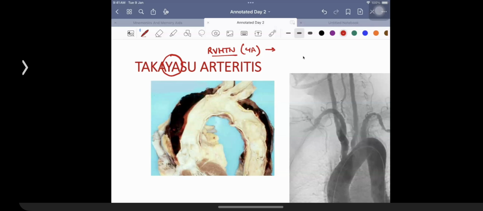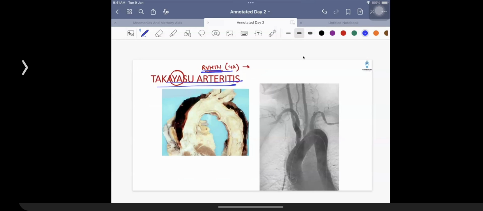If I just revise that for you, renovascular hypertension in elderly people, in India as well as abroad, happens to be due to atherosclerosis. But in the Indian population, or for that matter even the South Asian population, the common reason for development of renovascular hypertension happens to be a condition given the name of Takayasu arthritis. That is what you need to remember. As I say, it is similar to temporal arthritis. This is also an example of a condition in which the patients have granulomatous inflammation. That is what you need to keep in mind.